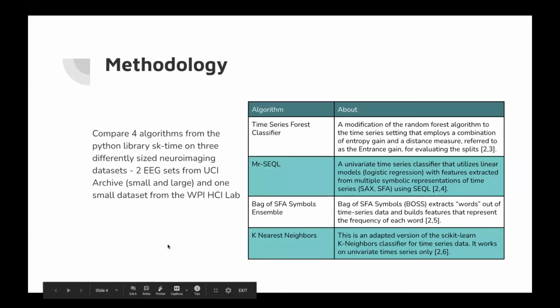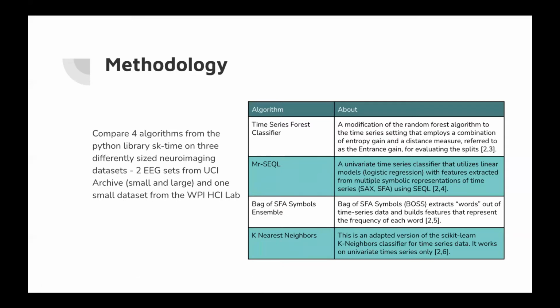We selected 4 algorithms from the Python library sktime that focuses on developing algorithms for time series datasets. We chose algorithms that would cover a variety of machine learning methods. Time series forest classifier implements classic forest machine learning methods specifically on time series datasets and uses a combination of entropy gain and distance measure for evaluating the splits.